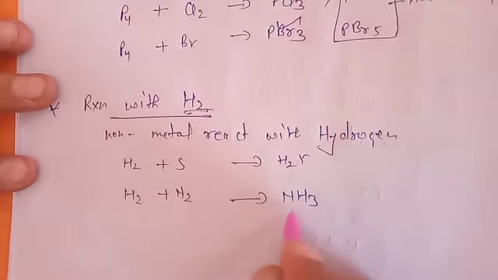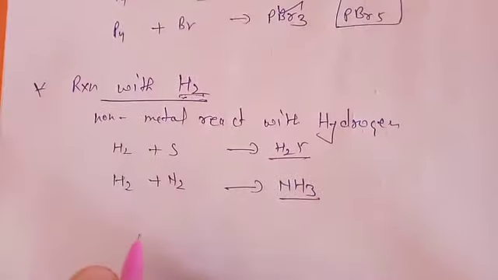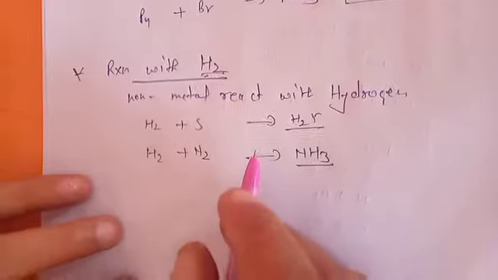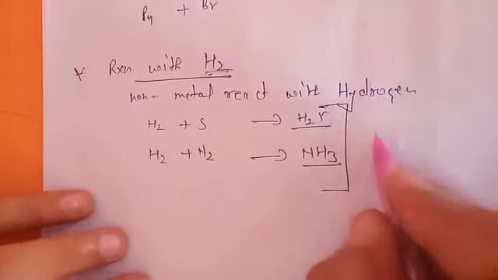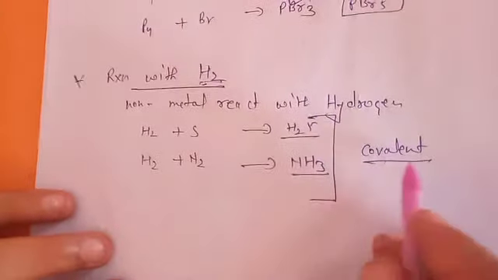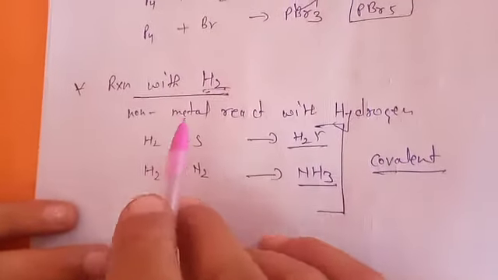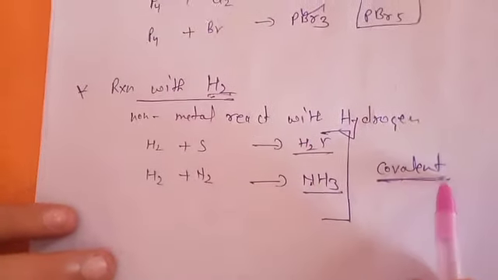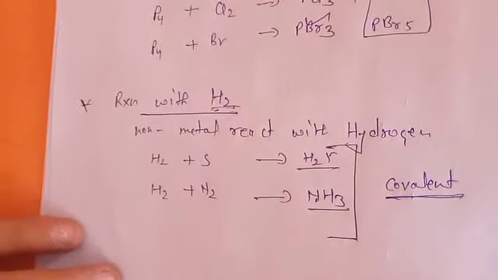Ammonia is gaseous, hydrogen sulfide is also a gaseous substance. These hydrides are covalent in nature, while in the case of metals, the bonding in hydrides is ionic, but in non-metals the bonding is covalent.